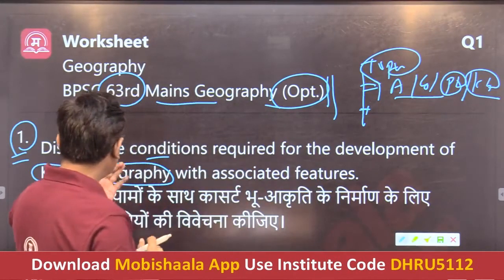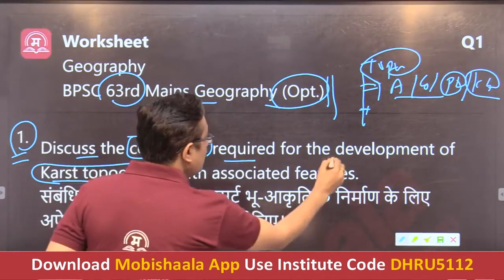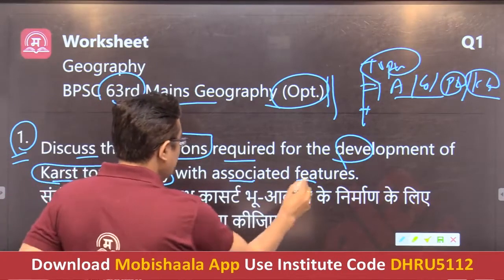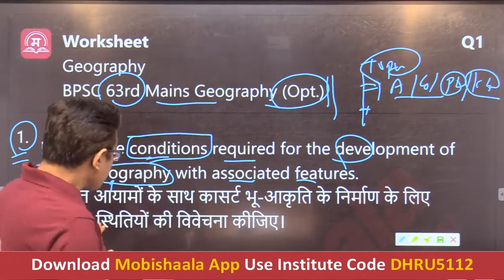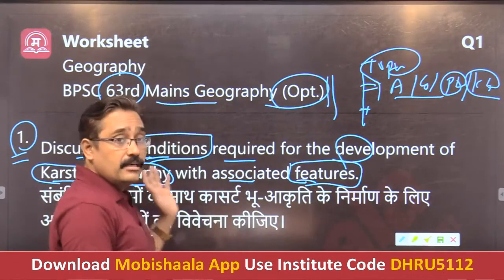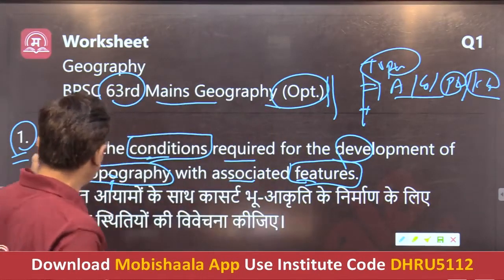Now see what the question says. Discuss the conditions required for the development of the karst topography with associated features. This question is for 50 marks. It is a full length, single question.